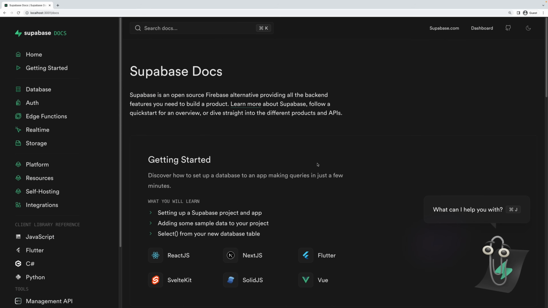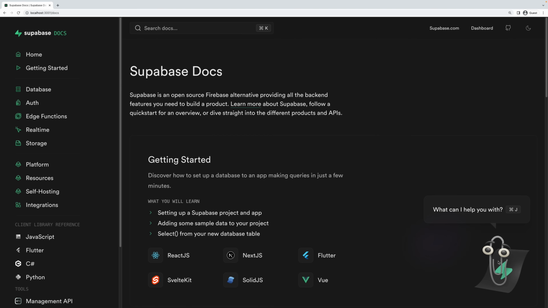So here we have it, guys. We have our good friend Clippy in the bottom right-hand corner here. Something I want to note is the user interface that I'm showing you right now is almost guaranteed to change and improve over time. I've been working with some very talented designers and front-end developers at Supabase, and they're just doing an amazing job of making this thing look awesome.